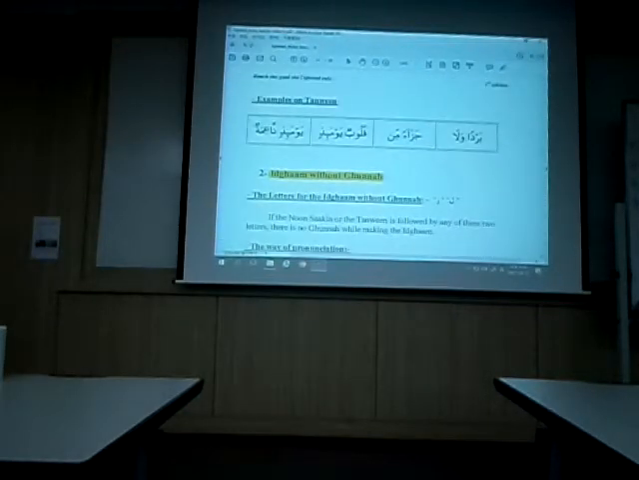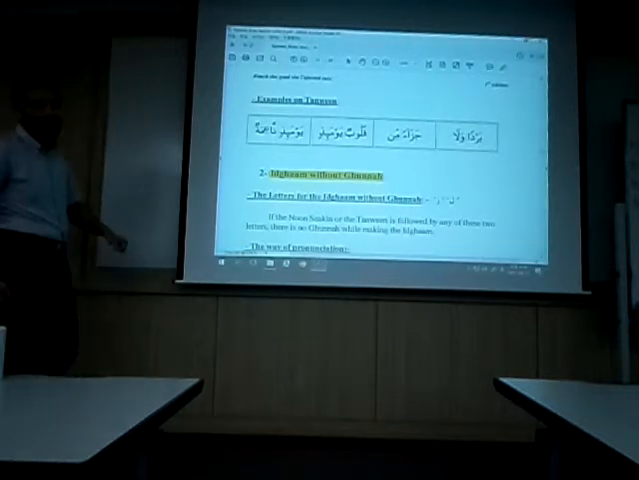Examples of the tanween for the idgham with ghunna: bardan wala. جزاء من. قلوب يومئذ. Take care of this.